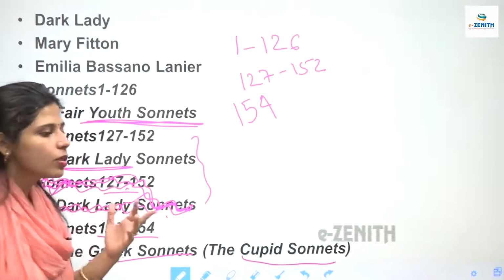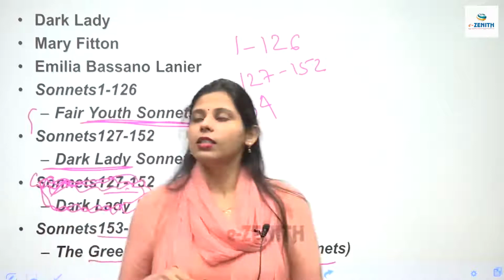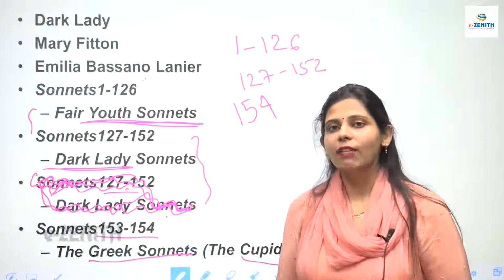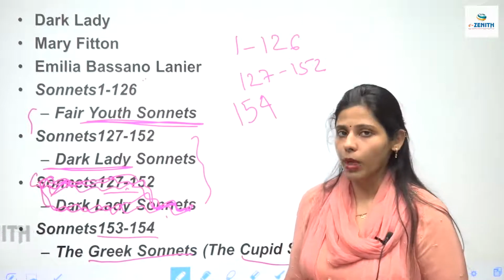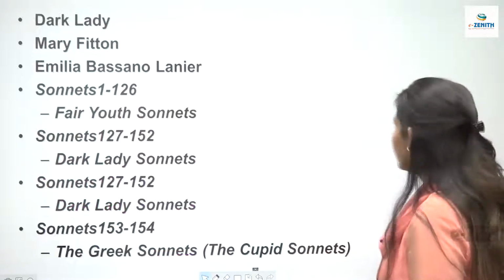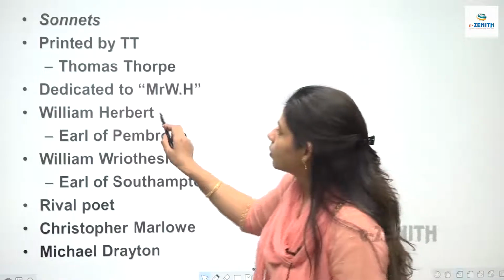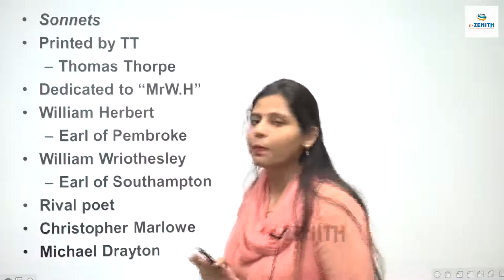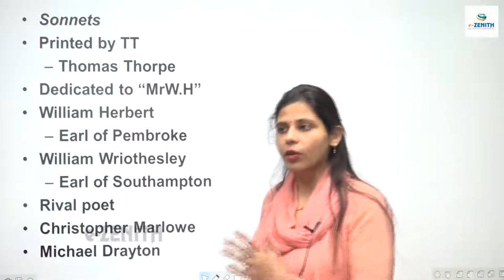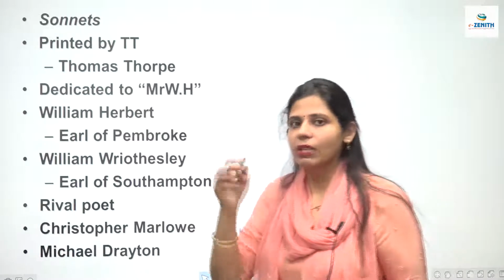Now we assume that sonnets 1 to 126 have been dedicated to William Herbert. William Herbert को, who is the Earl of Pembroke. We are assuming, we are not sure, he has dedicated these sonnets 1 to 126 to a certain WH. इन्होंने अपने वर्क में बस ये लिखा है WH.